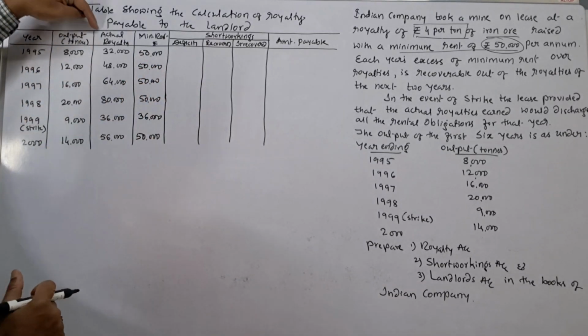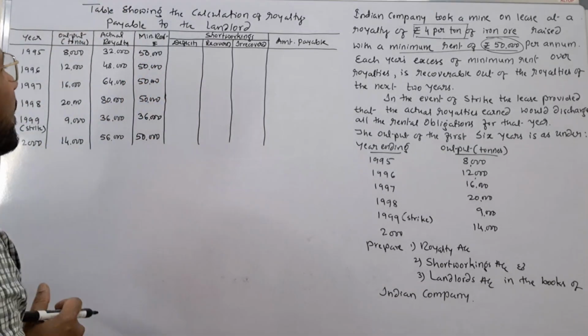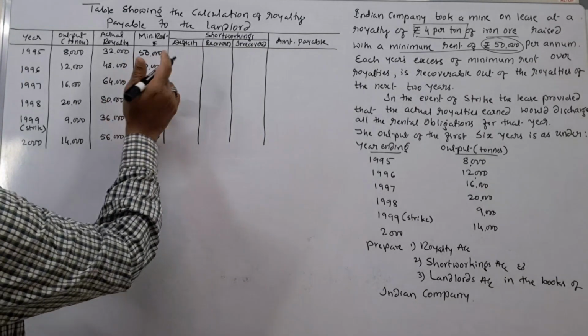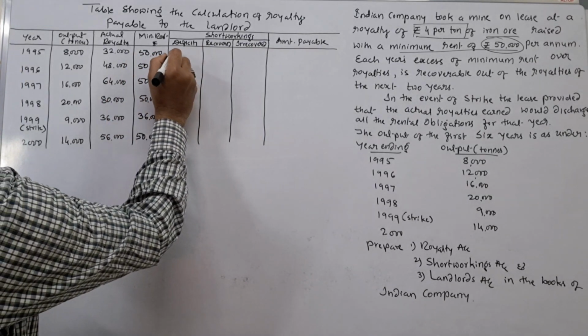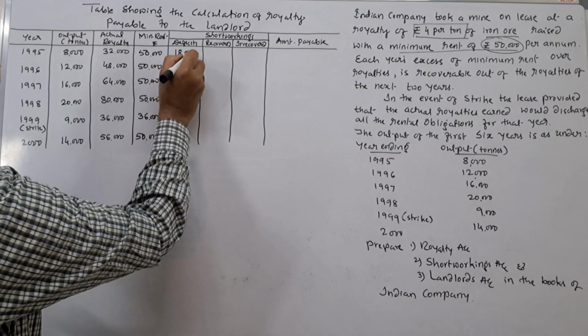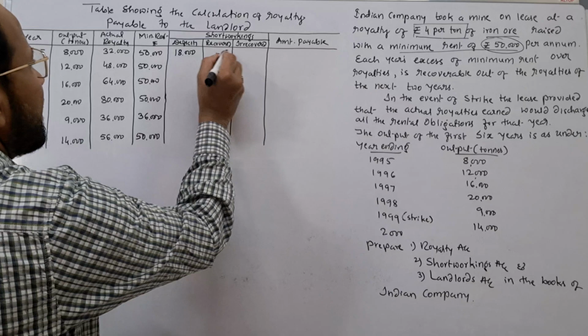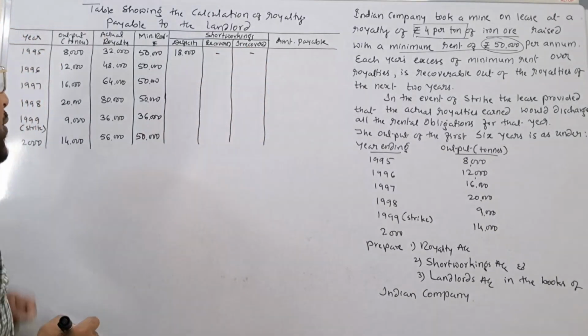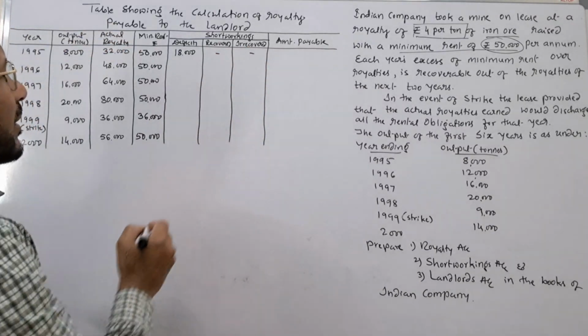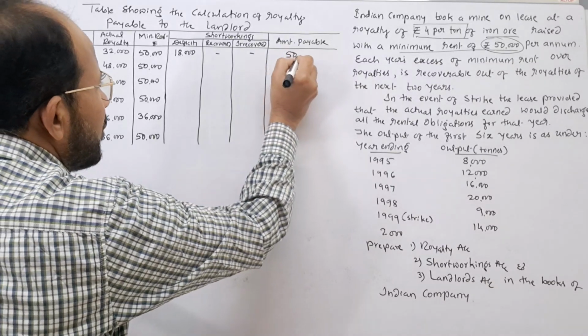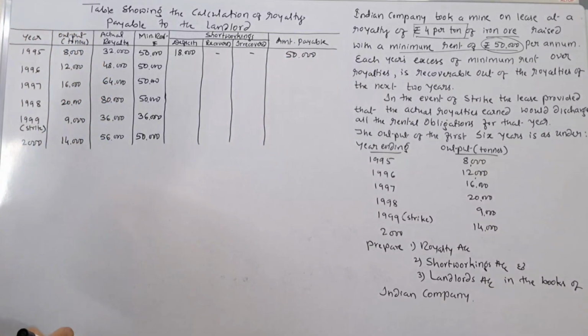See, actual royalty is 32,000, minimum rent is rupees 50,000. Therefore, shortage is there. How much? Rupees 18,000. This is the deficit. In this year, short working is there, or actual royalty is less than the minimum rent. Therefore, here landlord will get rupees 50,000.